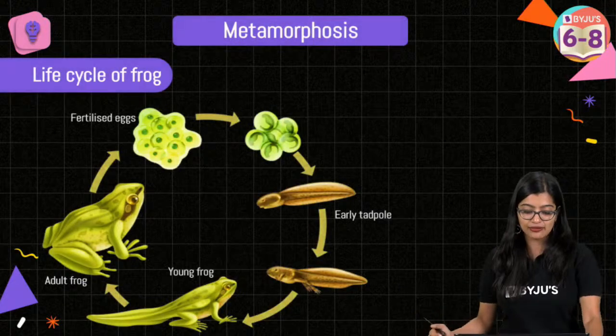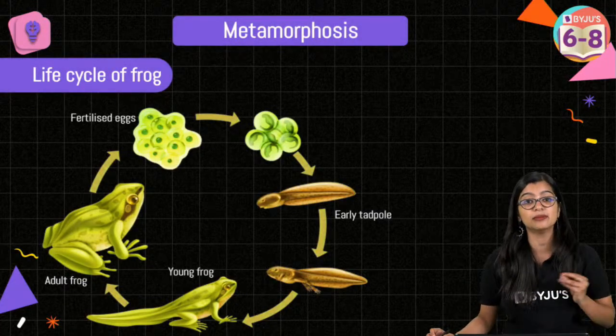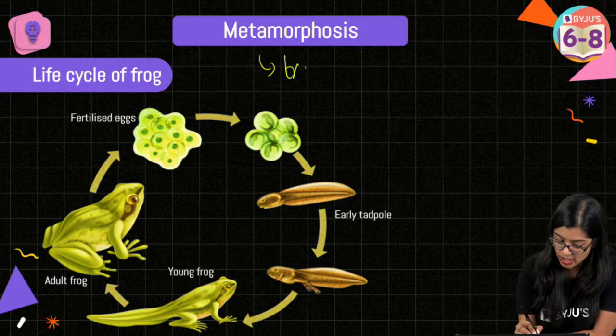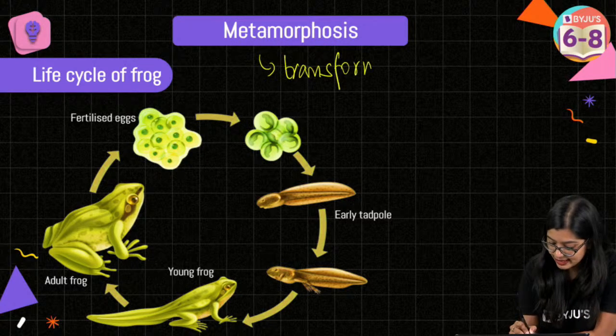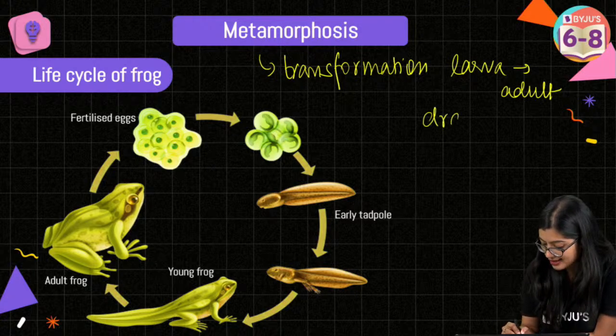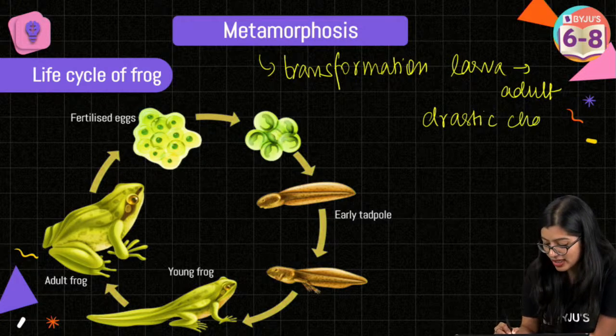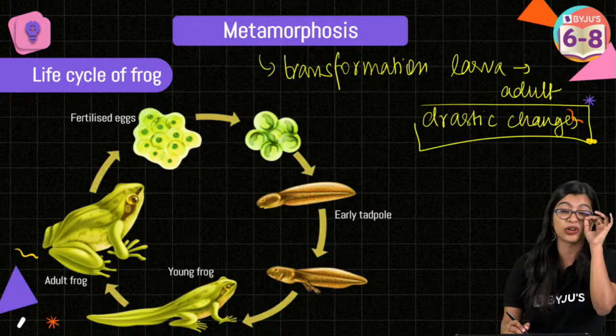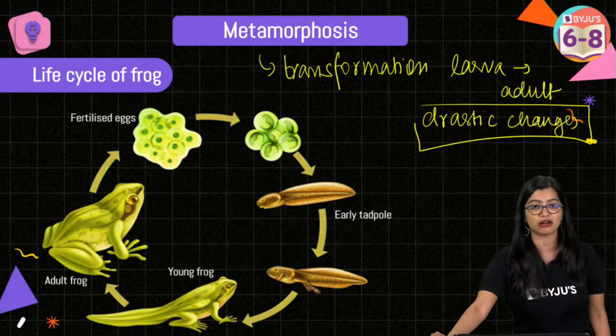So your keyword for metamorphosis should be the term drastic, right? So we see that metamorphosis is nothing but the transformation from larva to an adult through drastic changes, okay? Now, if the word drastic is not there in your definition, half mark gone, okay? Then and there, I will only cut half mark, all right?